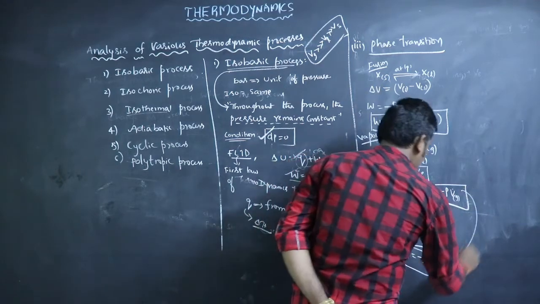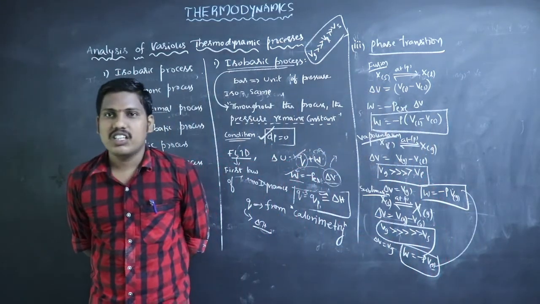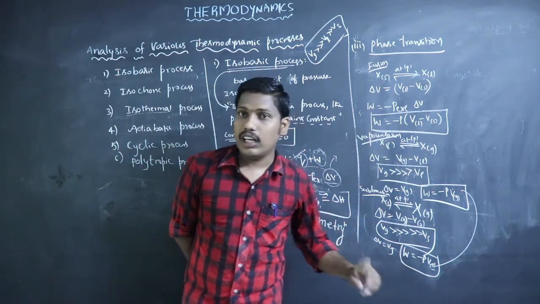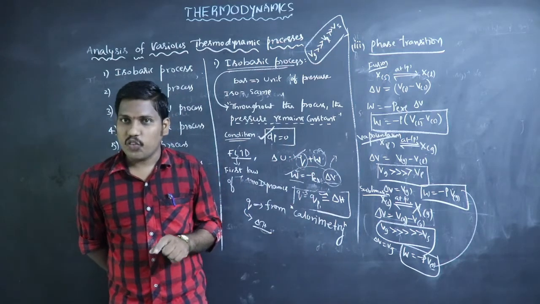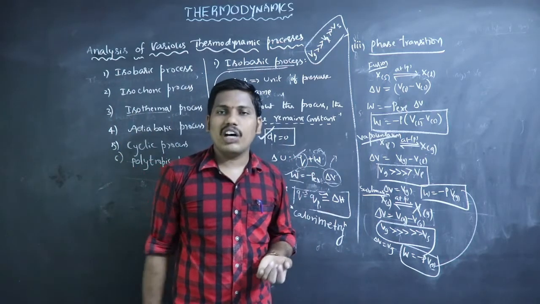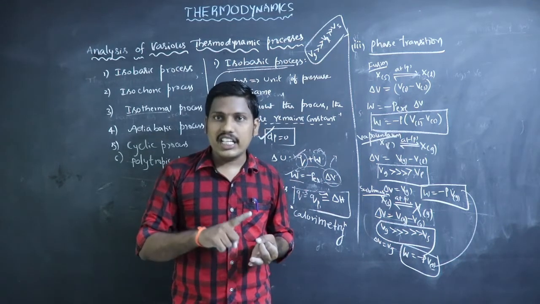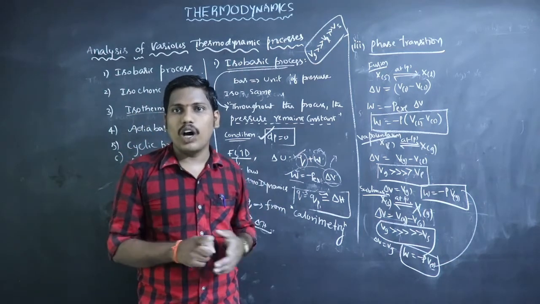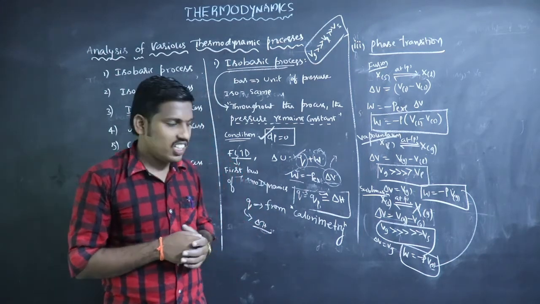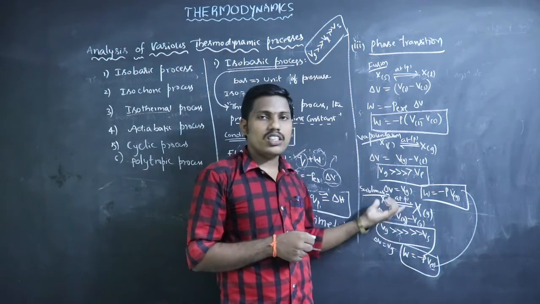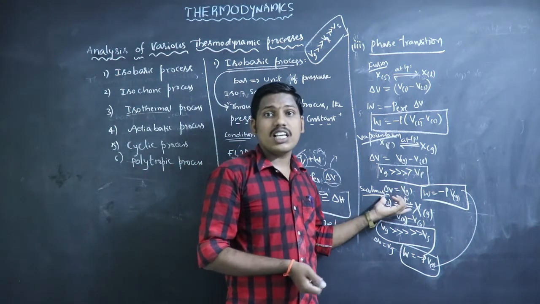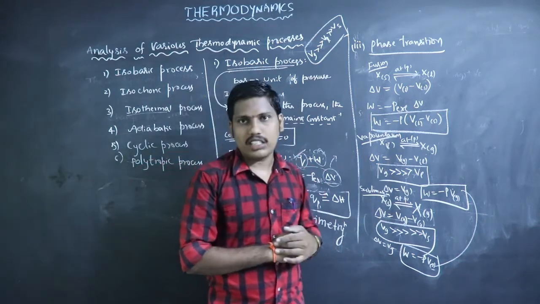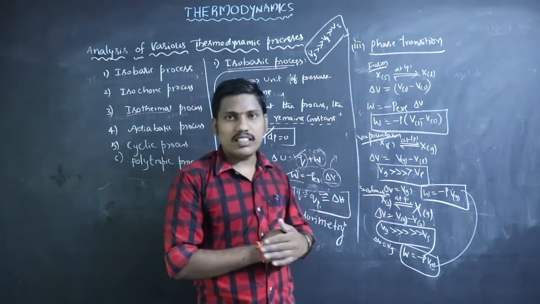If we compare the same formulas for the phase transitions vaporization and sublimation, in both, along with solid or liquid, gas is present. So when compared with the gas, the volumes of liquid and solids are negligible, because the gas can occupy all the available volume. For this reason, we can consider the volume of solids or liquids to be very much less than the volume of gas, so we can neglect them. So we use only gas here. So these are the different phase transitions.